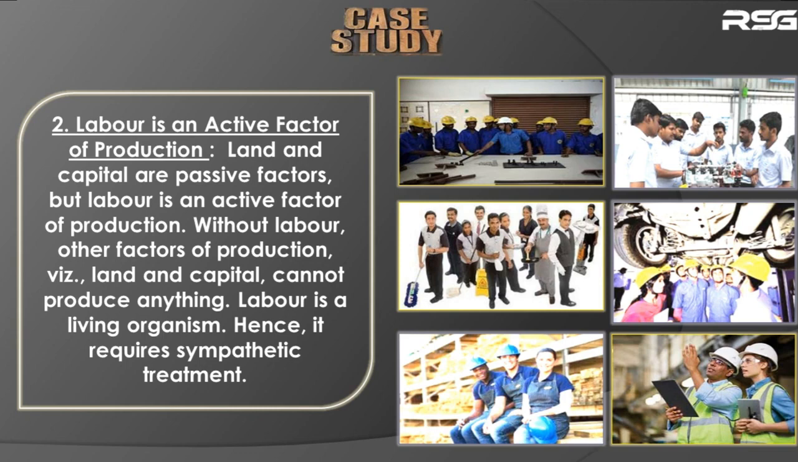All right. So what it shows is that without labor, other factors of production, like, as I said just now, land and capital, cannot produce anything. So this makes labor a special factor of production. All right. Now let us see the third characteristic of labor.